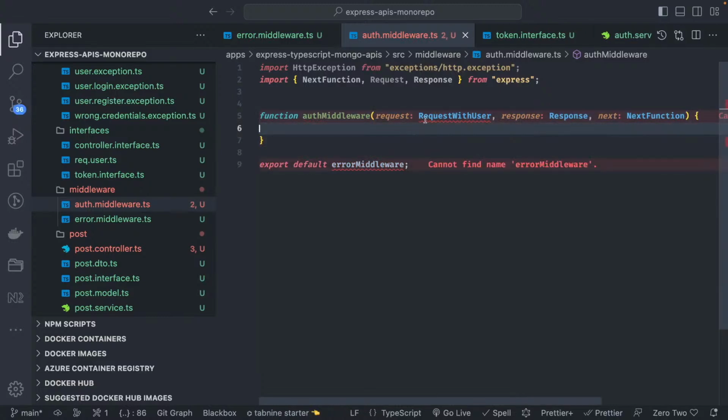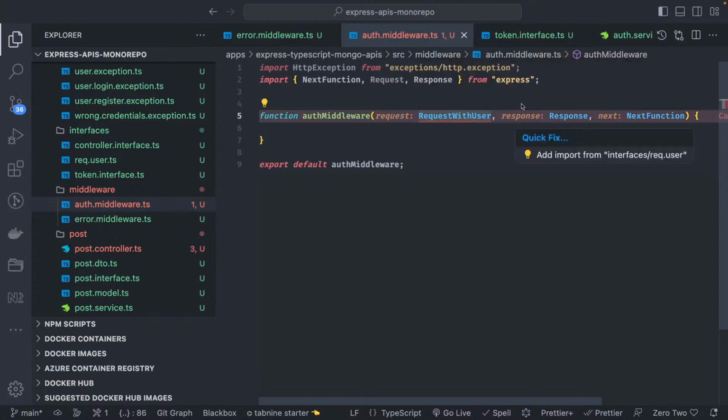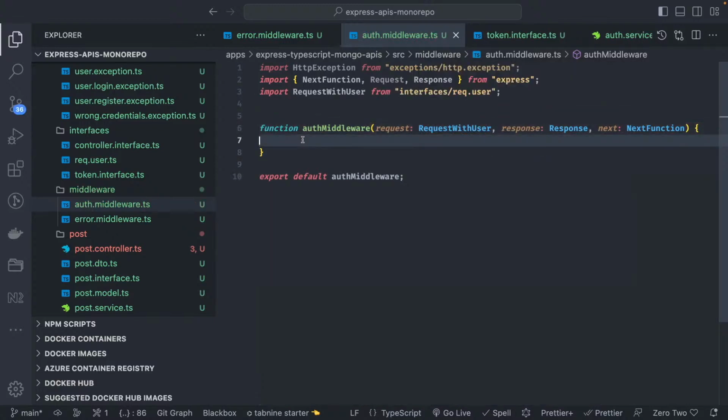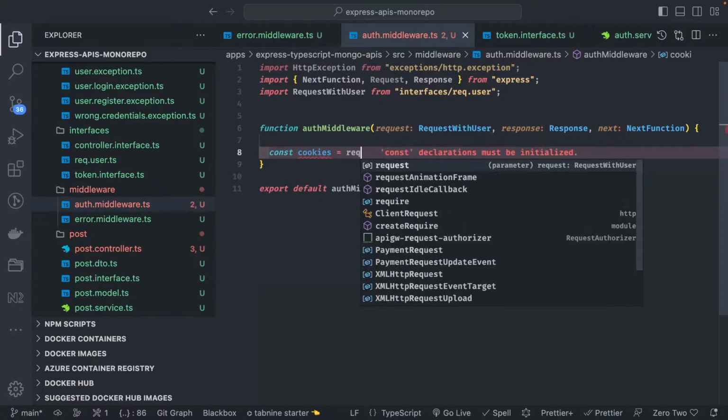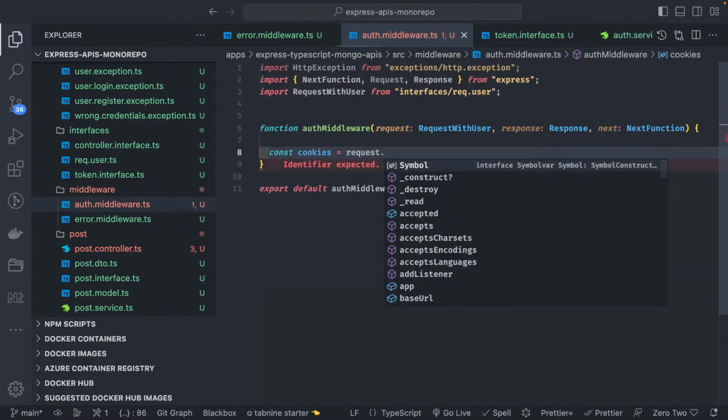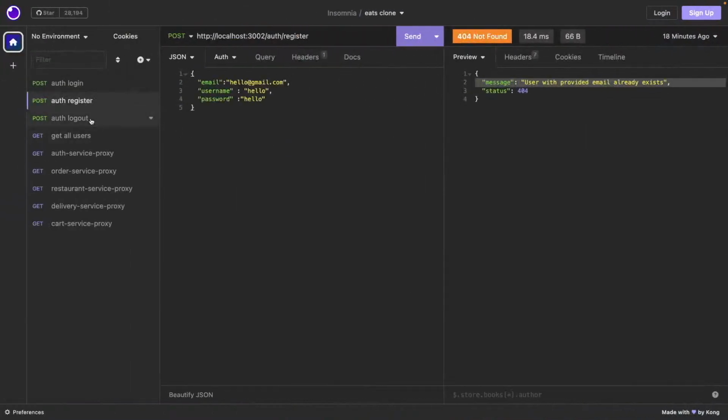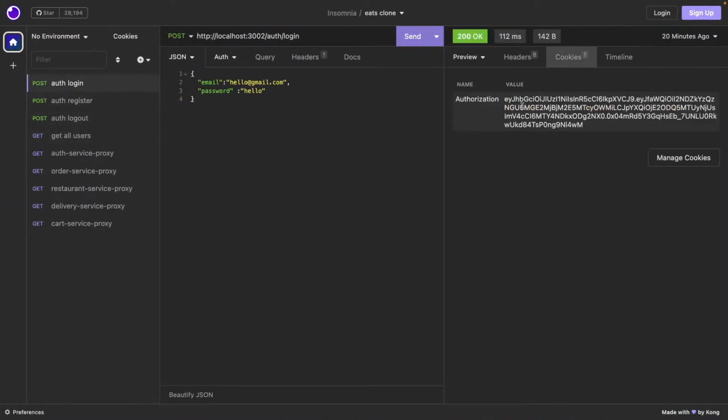Okay, what is it going to have? Auth middleware. This is request with user. Now what all code it will have is, first of all, we need to get the cookies from request, because when you are doing a login, which we have already discussed here, we are sending this cookie, right, whose name is authorization and the value is this.